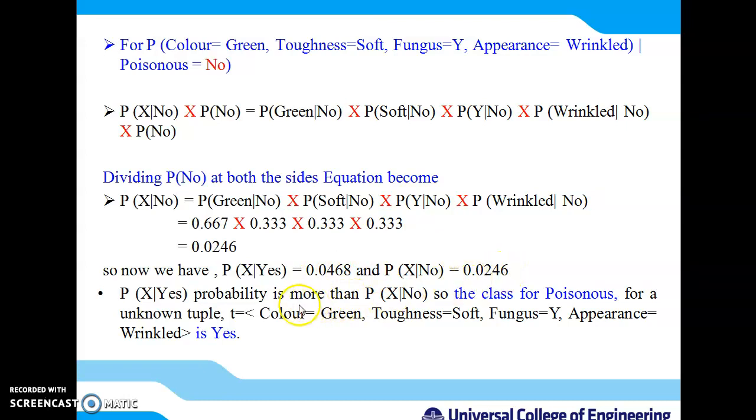So what is our final decision now? As the probability of yes is larger than the probability of no, the poisonous class for the unknown tuple, color green, toughness soft, fungus yes, and appearance wrinkle, is yes. Hope, my dear students, you have understood the simple logic of the application of probability in classification in machine learning.